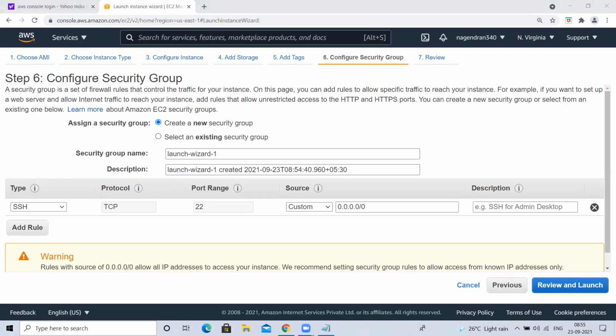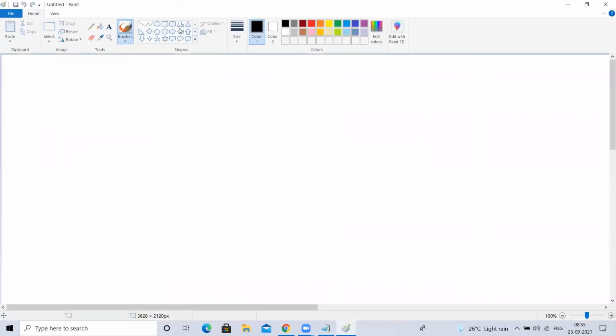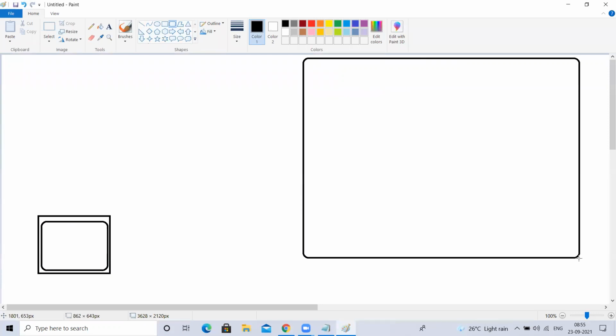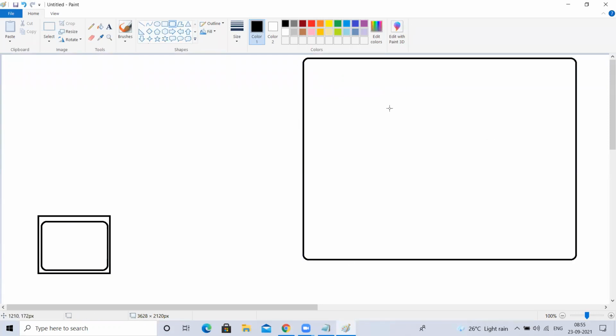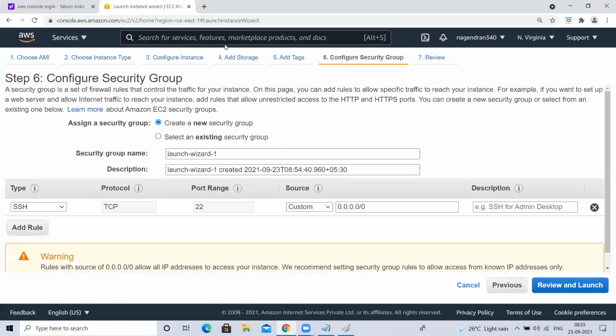For example, let me show you. This is my local laptop. Here I opened a browser and I'm trying to create a Linux instance in AWS. Where will it create? Somewhere AWS will have some big buildings. There it will create a small computer for me. This is what I'm doing. I'm asking AWS to create a computer for me.